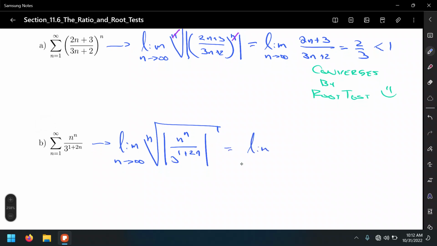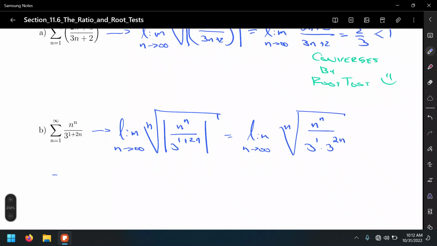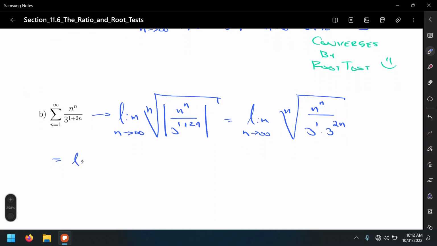All right, so limit as n approaches infinity. So that's going to be the nth root of, oh no, not yet. The nth root, for the whole thing, n to the n over 3 to the first power times 3 to the 2n. So we may now distribute, in a way, the radical.